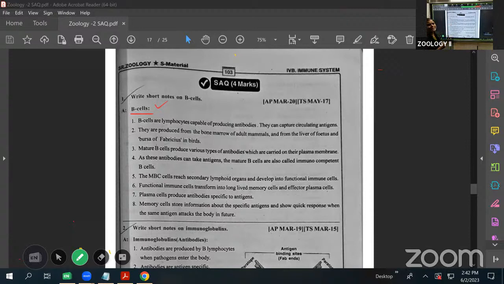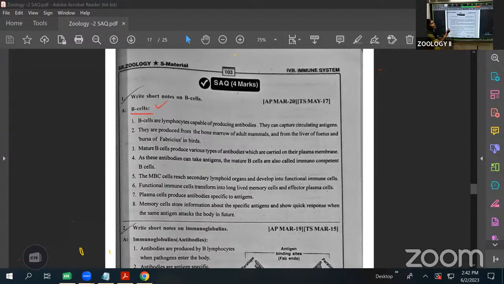All the blood cells are synthesized in the adult stage. In the adult stage, all the blood cells, either RBC, WBC, or thrombocytes, are synthesized in the bone marrow, the red bone marrow. In the fetus stage, they are synthesized in the liver. In birds, they are synthesized in the bursa of Fabricius. From the stem cells, all the WBC, RBC, and thrombocytes are synthesized by bone marrow in adults.